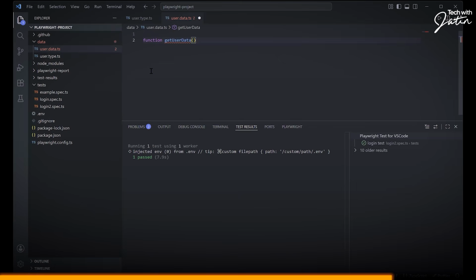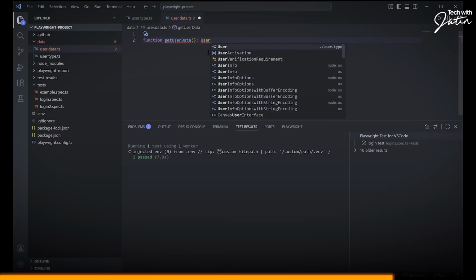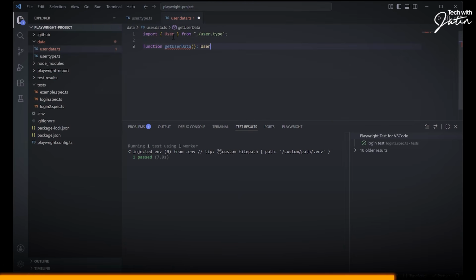Okay, if there is a function, it is also going to have a return type. If it is going to give me the user data, in which format is the data going to come? We created user. So I'm going to say user. Now, observe carefully. It is not able to understand what is user. So the suggestion tells me, are you talking about the user.type.ts, the first one itself? This suggestion box, if you type the exact thing, is going to refer to the same file in that particular folder. So I'm saying user over here, and it does the import of the user from the current directory, user.type.